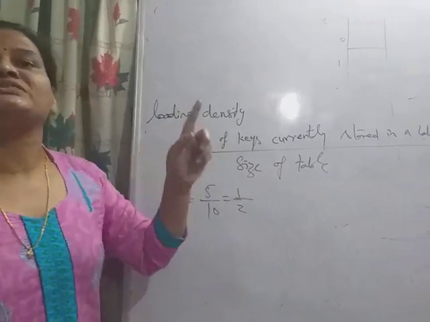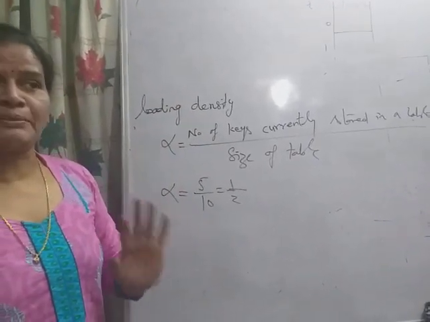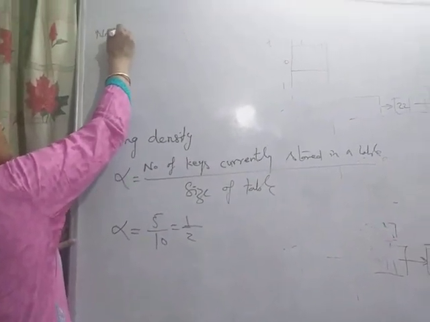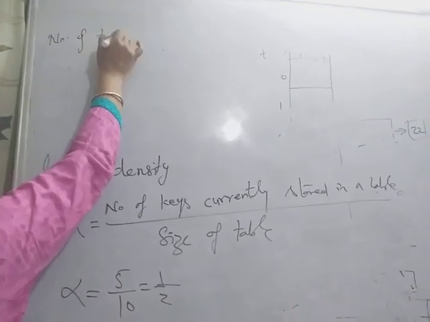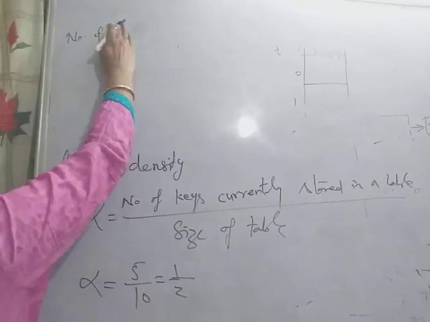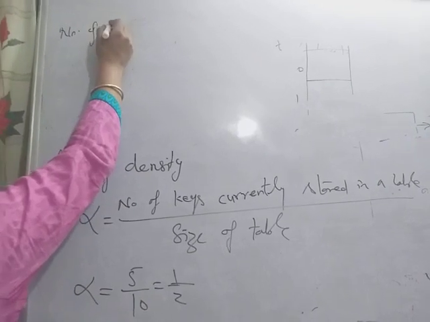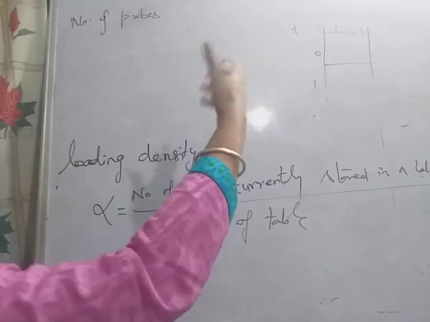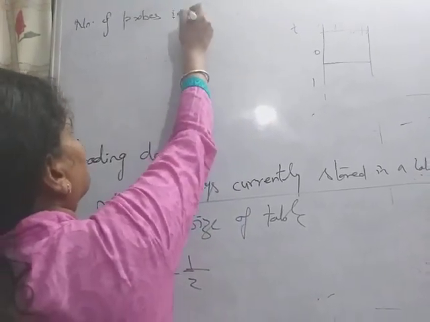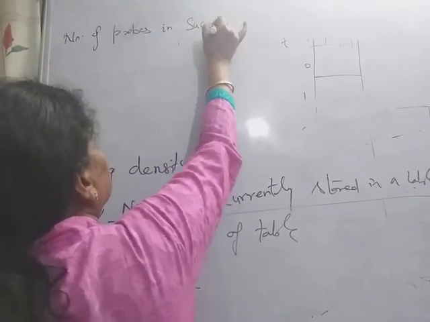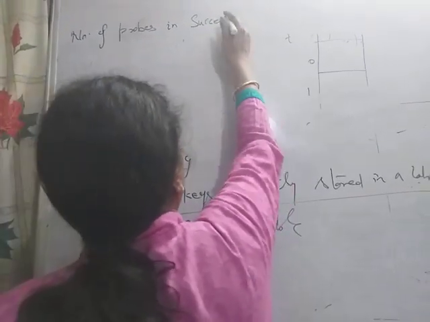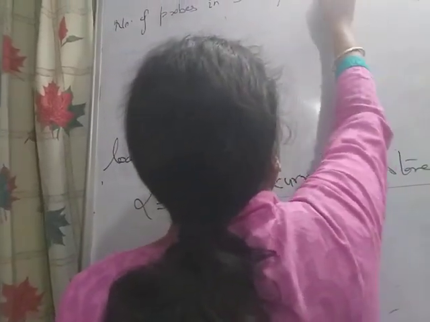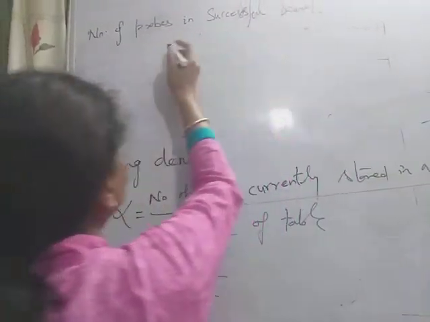In the case of separate chaining, for the successful search, the number of probes, that is the number of comparisons, meaning how many slots are to be checked, is alpha.